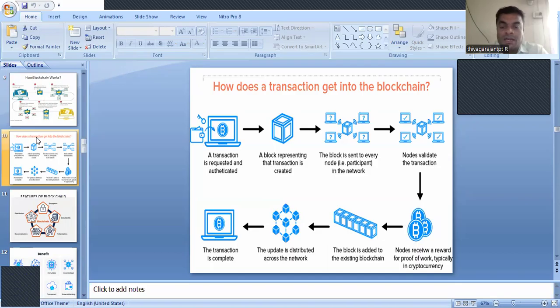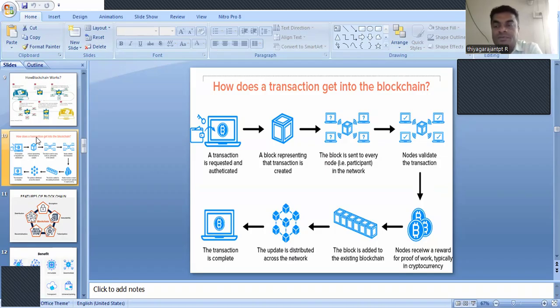Okay, in the network, nodes receive a reward of proof of work. So after completing the process, we receive the proof of work as a reward, typically in cryptocurrency. The block is added to the existing blockchain. Already we have a chain of blocks there, no? The update is distributed across the network, and finally the transaction is complete. So just look at the picture.